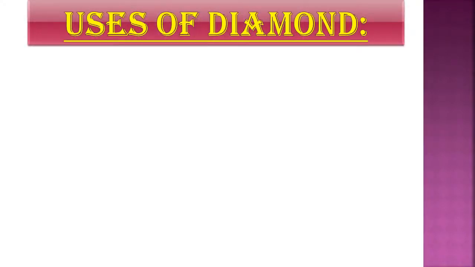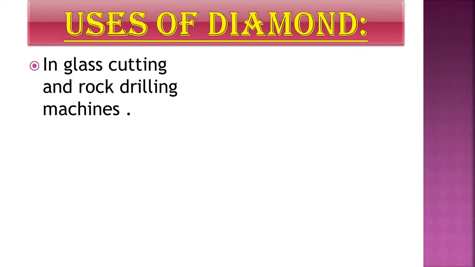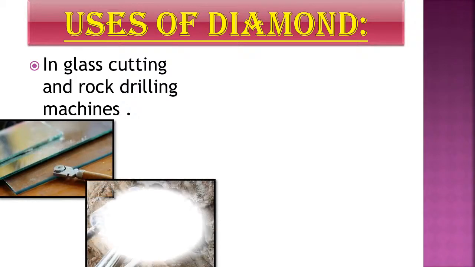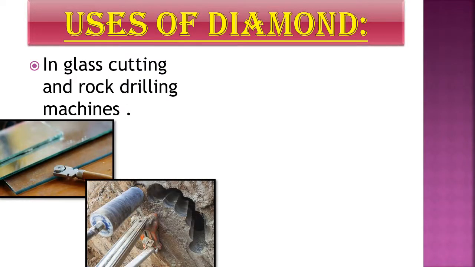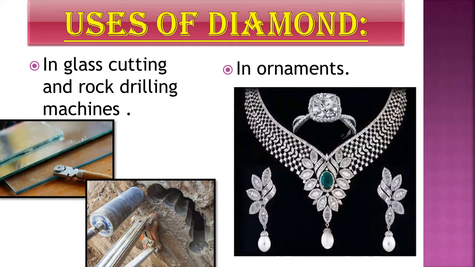Now here some uses of diamonds are given. Let us study them one by one. First, diamond is used in glass cutting and rock drilling machines. So this is a glass cutting and rock drilling machine in which diamonds are used. Next, diamonds are used as ornaments, like in jewelry. Beautiful jewelry is made using diamonds.